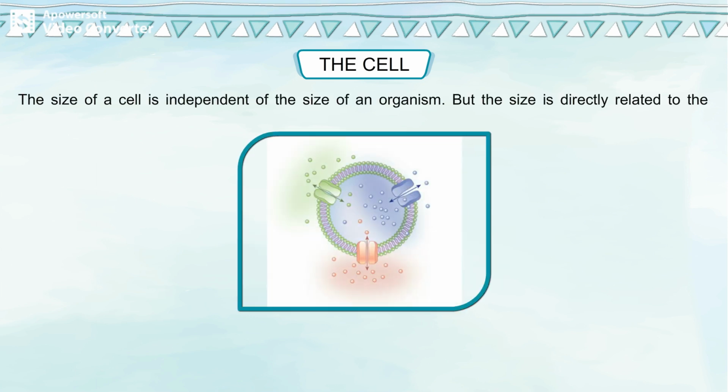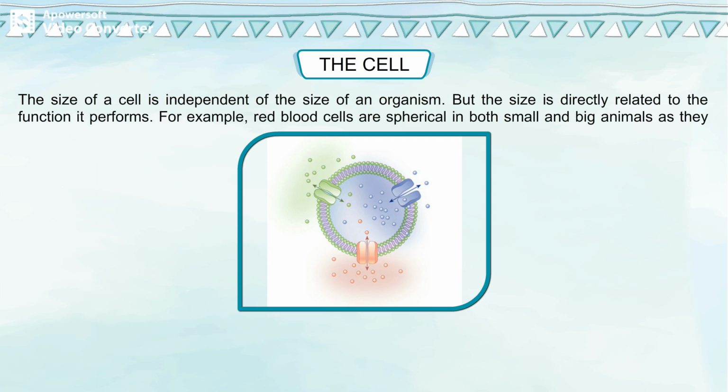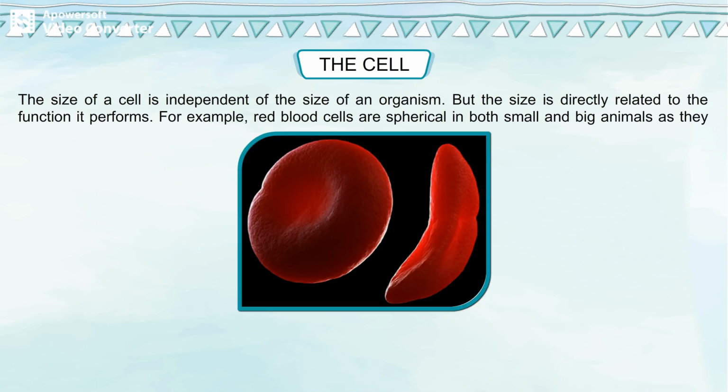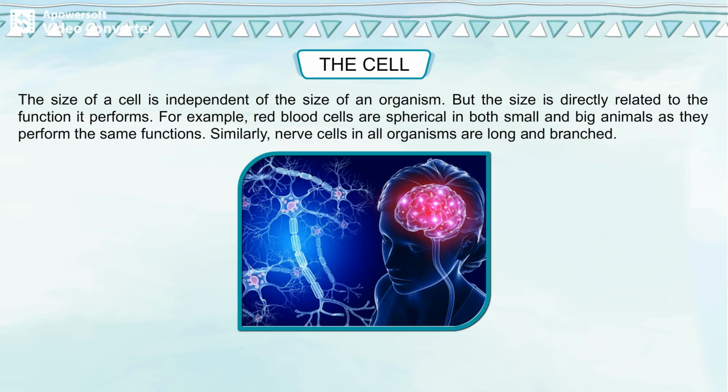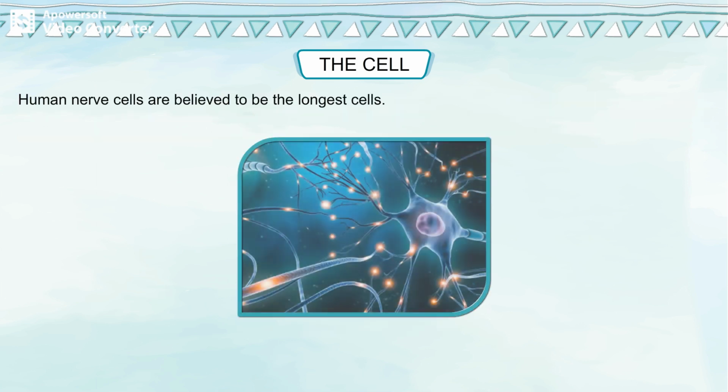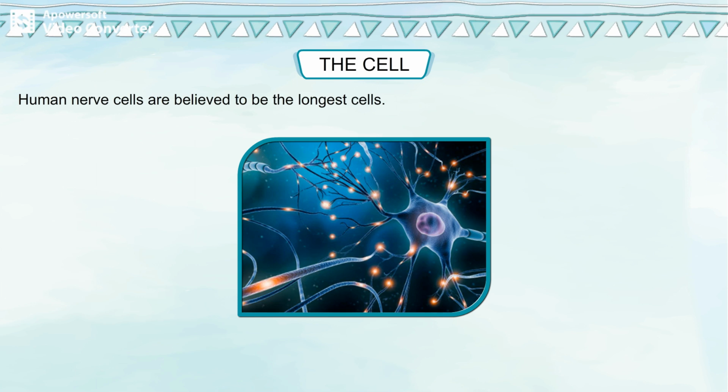The size of a cell is independent of the size of an organism, but the size is directly related to the function it performs. For example, red blood cells are spherical in both small and big animals as they perform the same functions. Similarly, nerve cells in all organisms are long and branched. Human nerve cells are believed to be the longest cells.